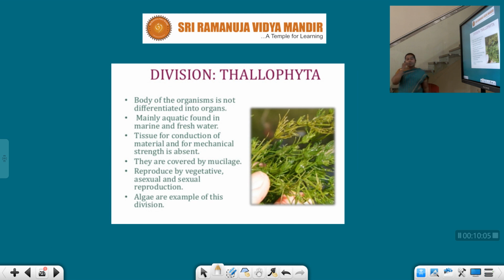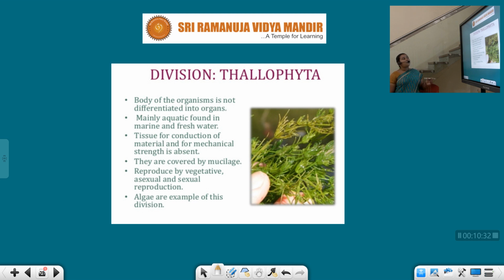Now let us discuss the thallophyta. Plants are classified into so many types, right? Thallophytes, bryophytes, cryptogamy, phanerogamy, angiosperms and gymnosperms. Let us discuss all these different types of plant varieties one by one along with their special characteristics. First, let us discuss the thallophyta.